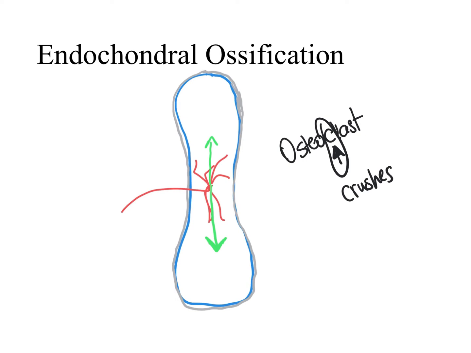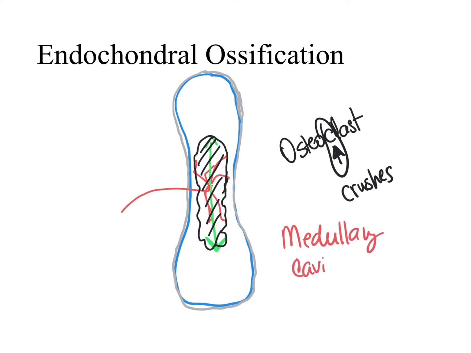And when we have the osteoclasts taking action, we start having the destruction of the spongy bone that was created here in the primary ossification center. And when we have the destruction of this spongy bone trabeculae, it leaves a cavity, an open space in that area. And this cavity is what we call the medullary cavity. And the development of the medullary cavity is the fourth step in endochondral ossification.